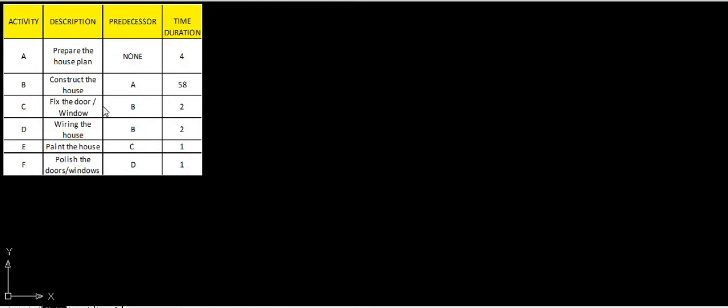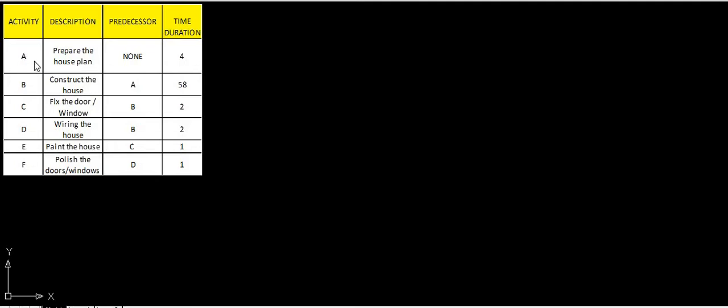In this network diagram we will represent various things, and I will also explain the things already covered in the last lectures. The word activity was already discussed. What is an activity? An activity is a task or a job which requires resources and time for its completion. In the same way there is an event. An event is nothing but the starting and end point of an activity. An event is a node, N-O-D-E. The starting and end point of an activity is represented by a node, which is called an event.